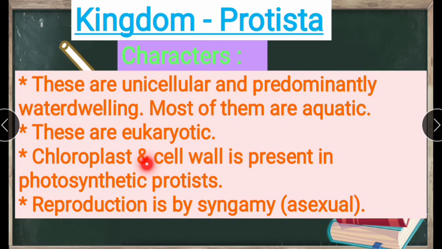Why do we need chloroplast? It is helpful for photosynthesis in plants as well as in protista. It gives color to the protista. Next, reproduction is by syngamy, which is sexual. What is meant by syngamy? It is the complete fusion of two sex cells or gametes resulting in the formation of a zygote. The zygote will be formed successfully.